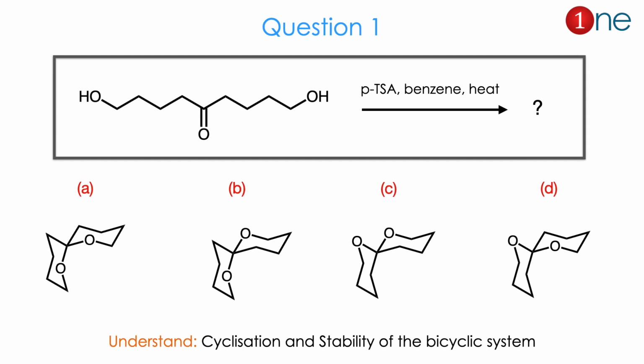Let us see question number 1. The starting material is a long chain alkyl group with alcohol on both sides and a ketone in the middle. The molecule is symmetrical. You are using PTSA, which is an acid, then benzene, then heat. Here they ask you to find the products. 4 products are given. The products mostly differ in the position of oxygen and the relative difference between the oxygen. Oxygen is axial or equatorial or both axial and both equatorial. Here you have to understand that cyclization and stability of the bicyclic system is the real question.